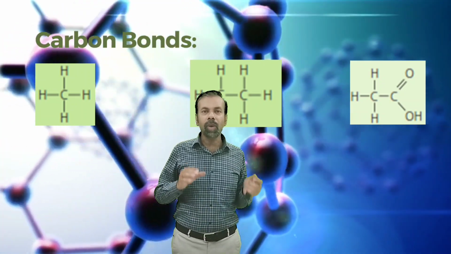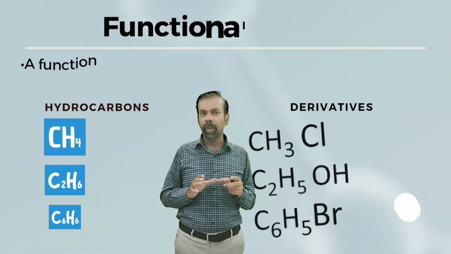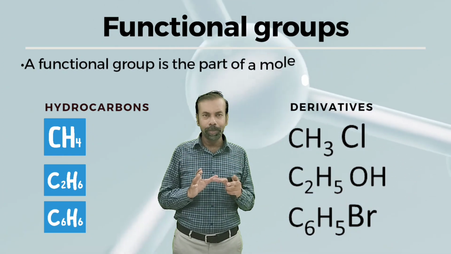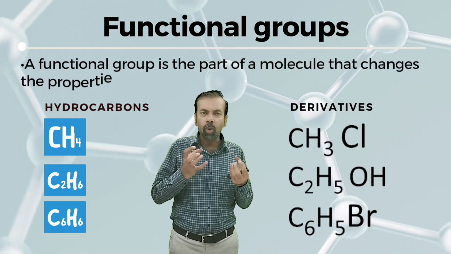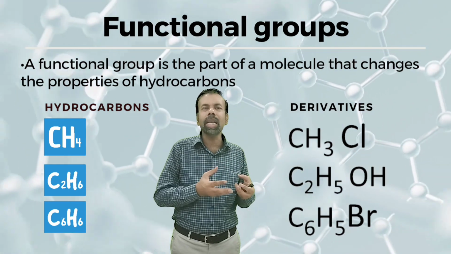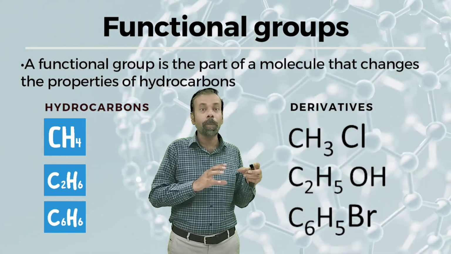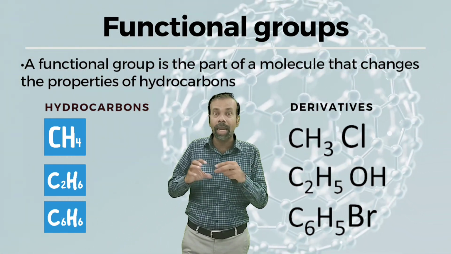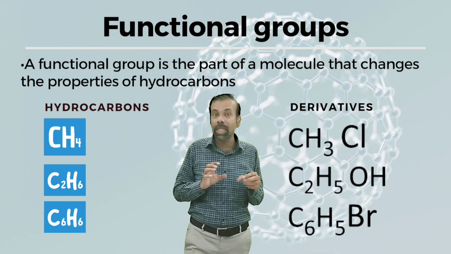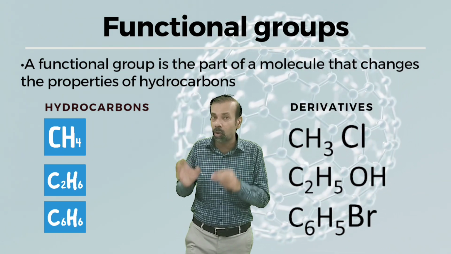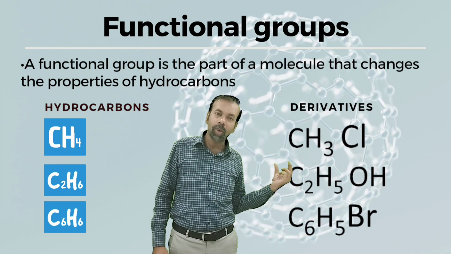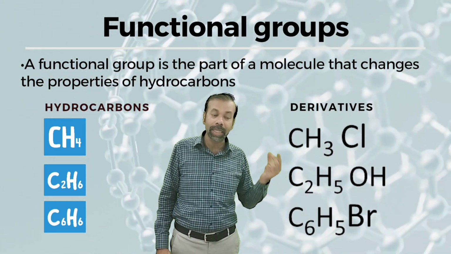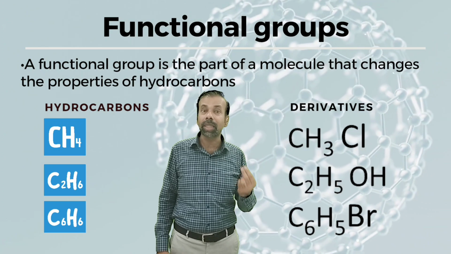Okay. What is a functional group? Functional group is a group of atoms or a single atom even which changes the properties of your organic compound, which changes the properties of hydrocarbons. Like if you replace one hydrogen of CH4 with Cl, it will make CH3Cl.